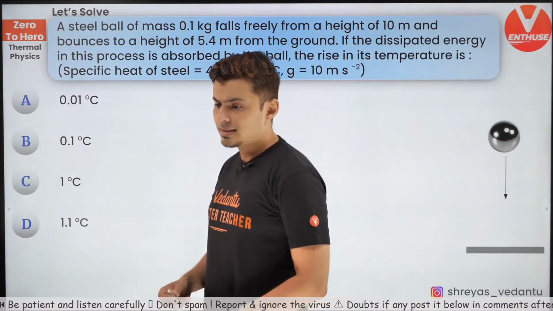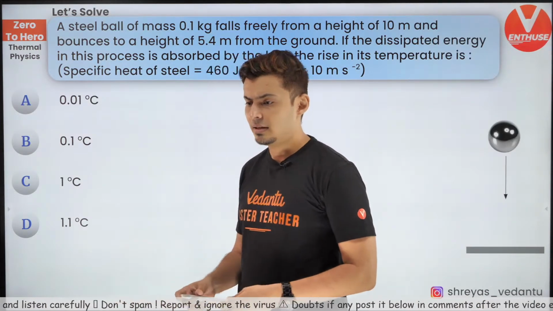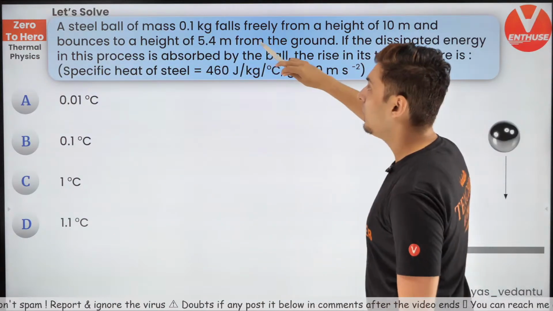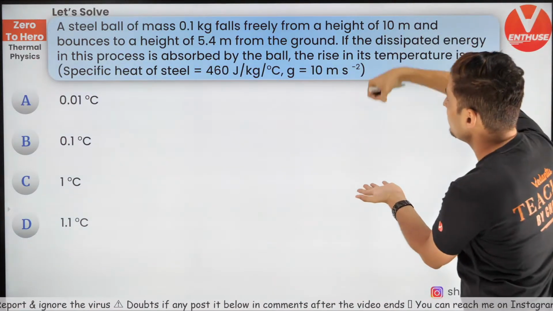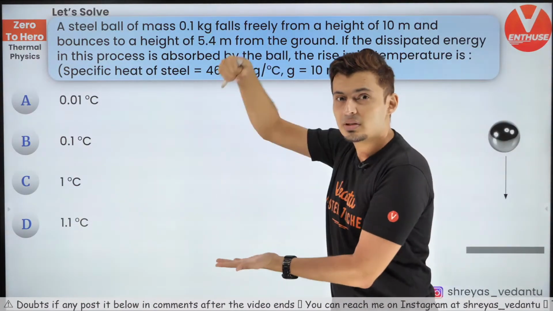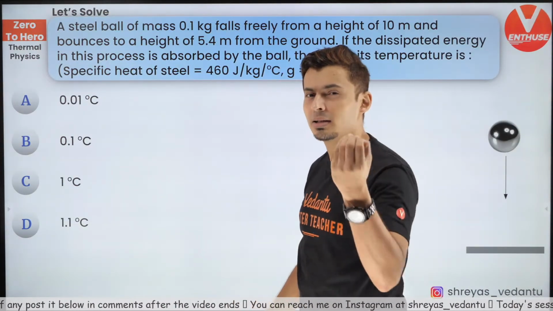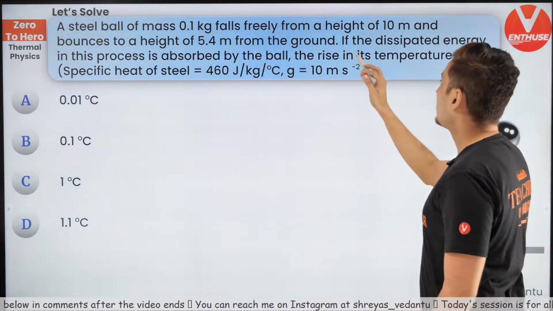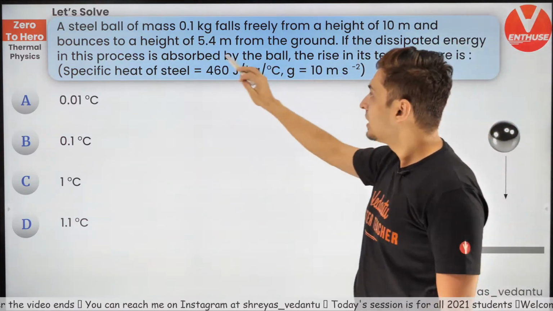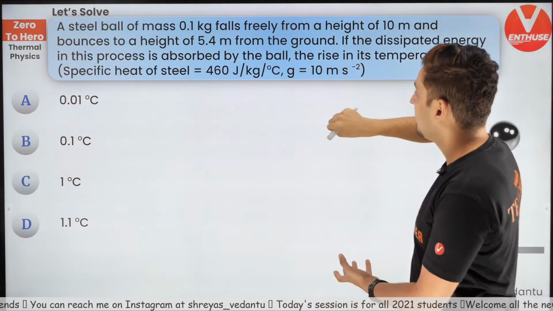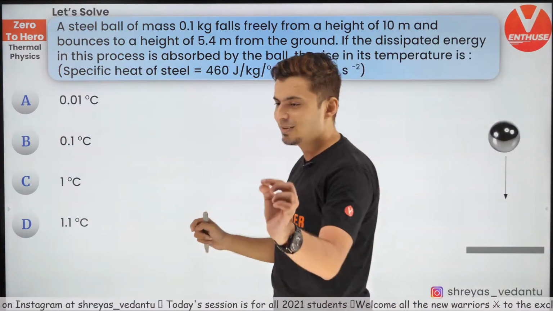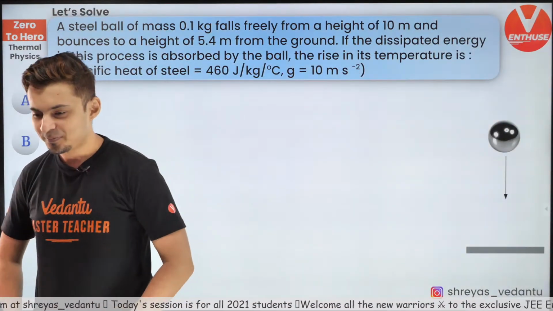Is this helpful for 2022? Yes. A steel ball of this much mass falls from some height, bounces but to a lesser height. Now because it bounces to a lesser height, think what will happen? Something has happened over there. If the dissipated energy, meaning lost energy, is absorbed by the ball itself, how much will be the increase in the temperature of that ball? Let's see whether you can do the calculations really quick.